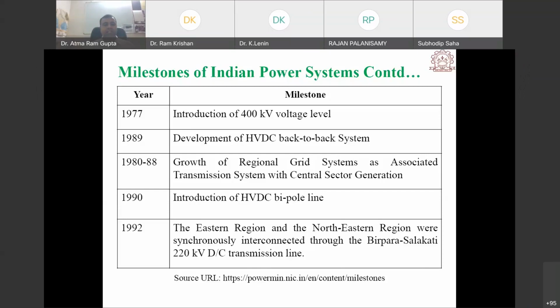Then in 1990, introduction of the HVDC bipolar line. In 1992, the eastern region and the northern region were synchronously interconnected through this 220 kV double conductor transmission line.